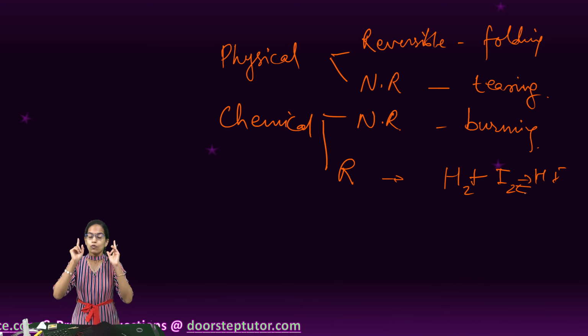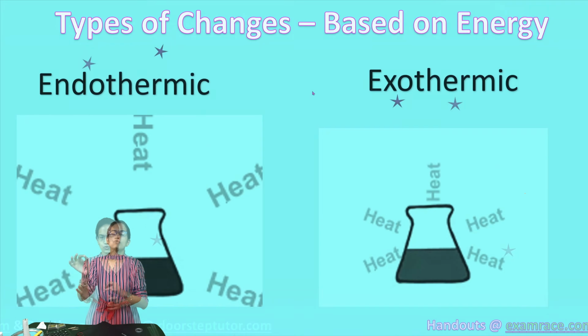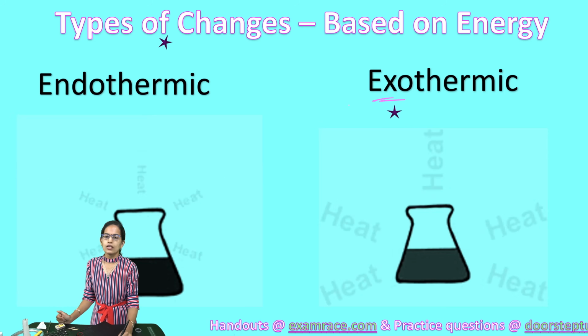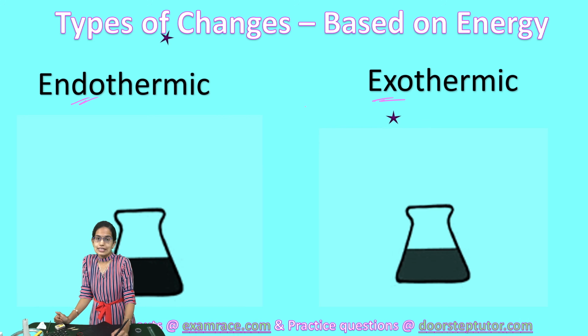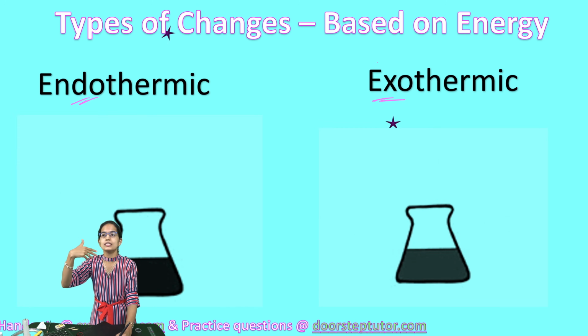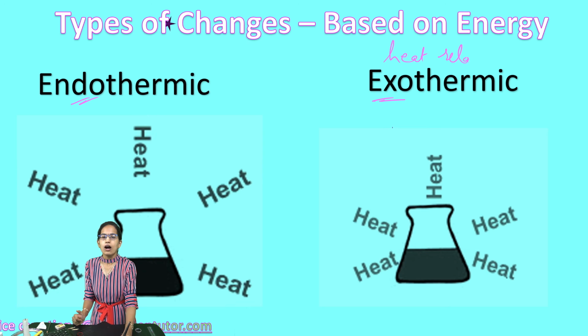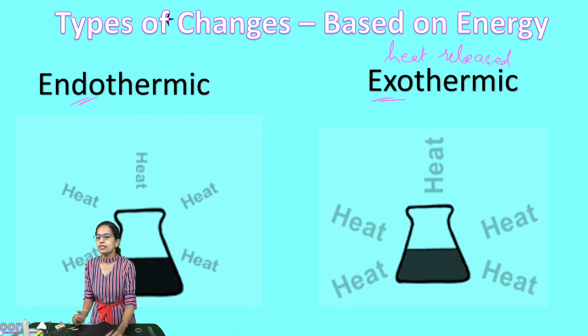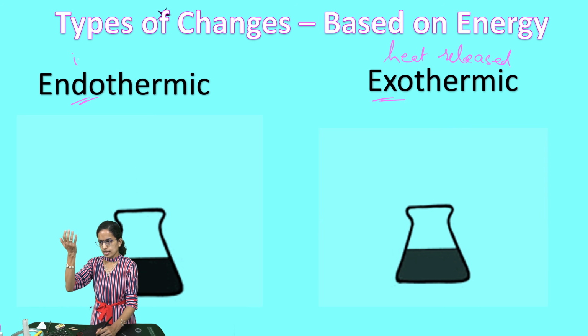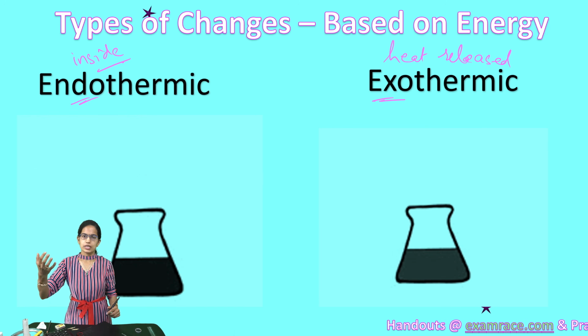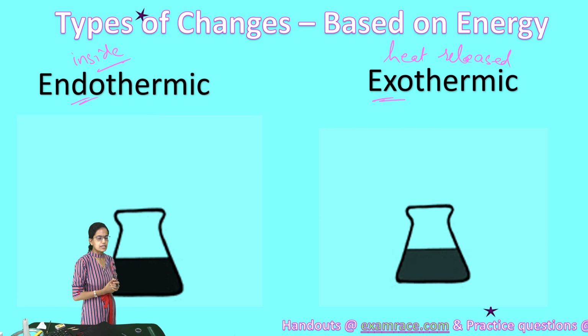Very important, very logical: types of change based on energy. So based on energy, it can be exothermic or endothermic in nature. As the name suggests, exo means release, so the heat is released. However, endo means in, so the heat is absorbed. And this is the basic difference between an endothermic and an exothermic reaction.